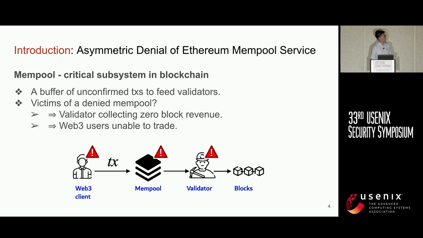The validator cannot read unconfirmed transactions from the memory pool and is forced to produce an empty block. In addition, the transactions sent from the Web3 client cannot be finalized in the blockchain in time. It may cause financial loss to blockchain users and victimize the ecosystem in the long run.